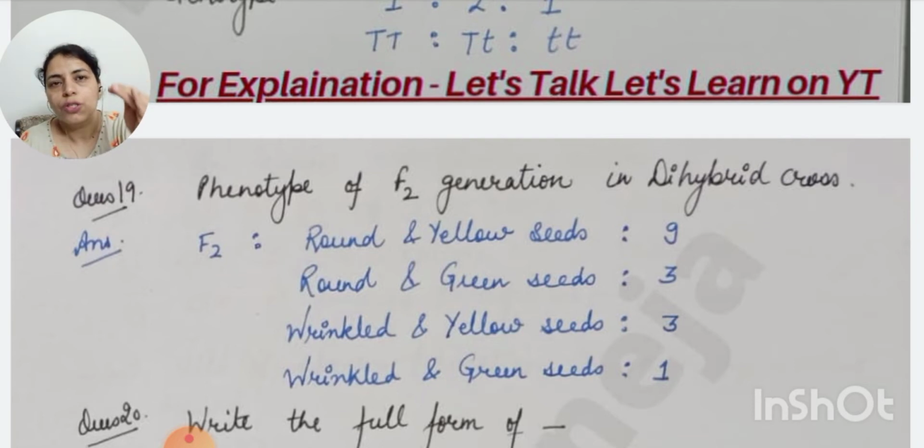So 9:3:3:1. Cram this as it is. That is the dihybrid cross. Wherever you see the word dihybrid cross in the question, just put this ratio.